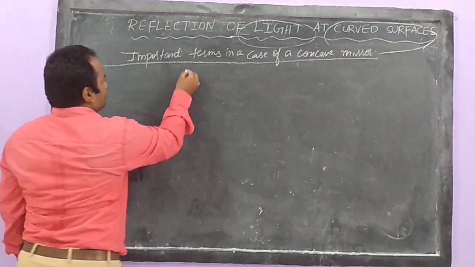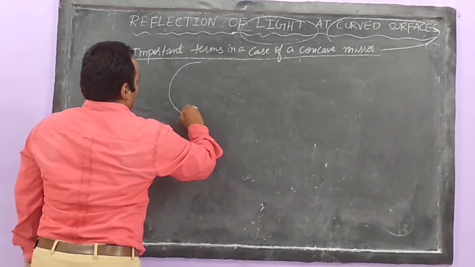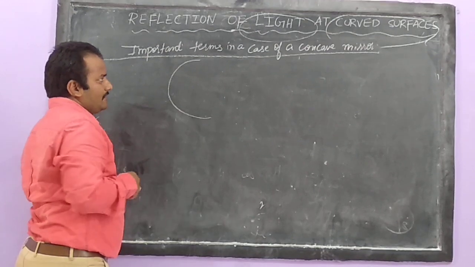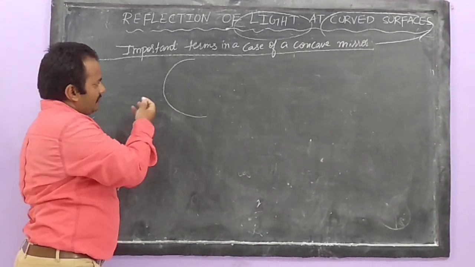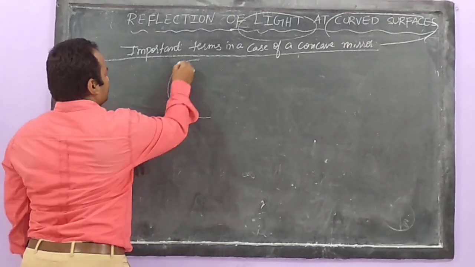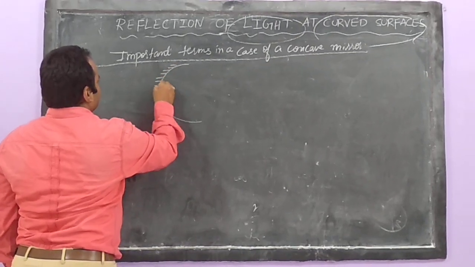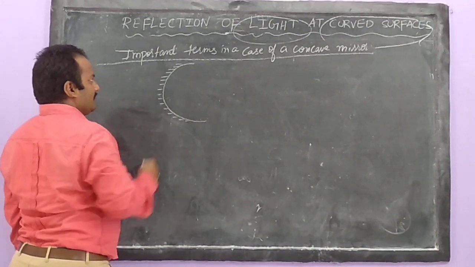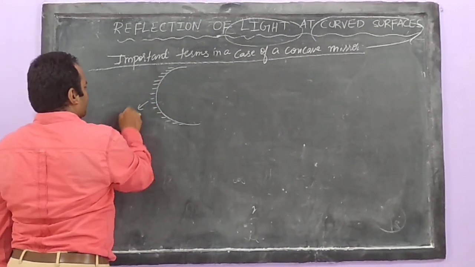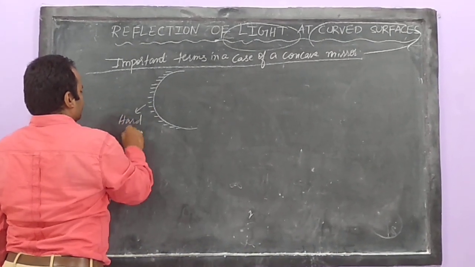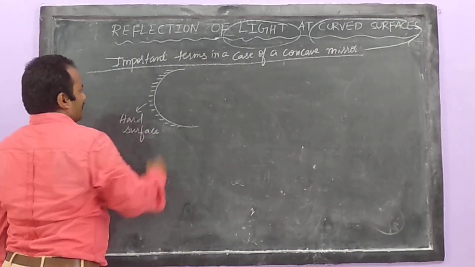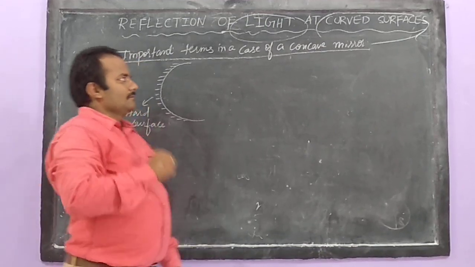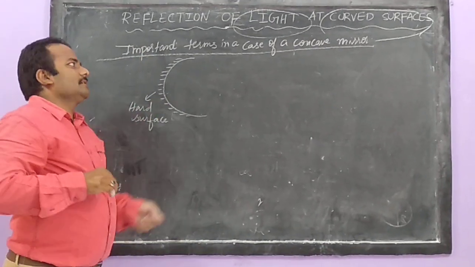So my students, how does a concave mirror look? We know very well that a concave mirror is also called a spherical mirror because it is a part of a sphere. Inside you have the reflecting surface, and the outside you have the hard surface. Let us imagine a few terms here. Why are we talking about the terms for a concave mirror?